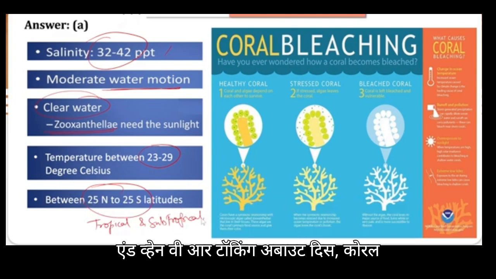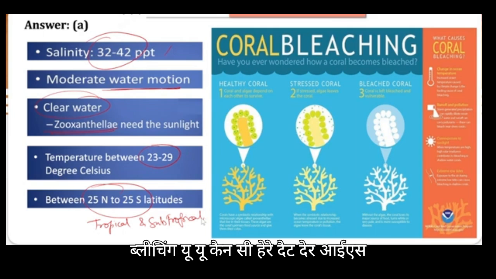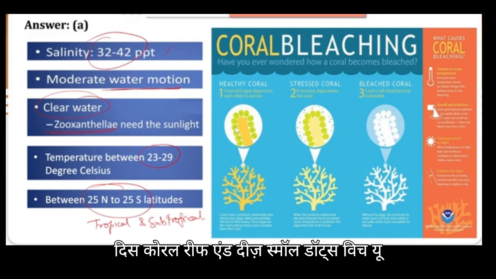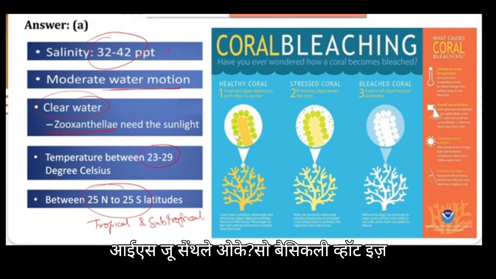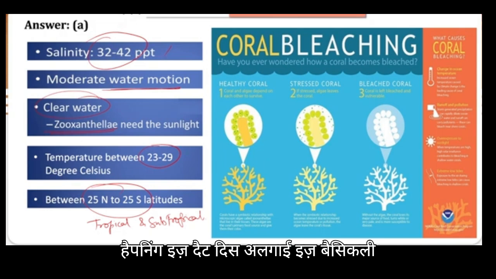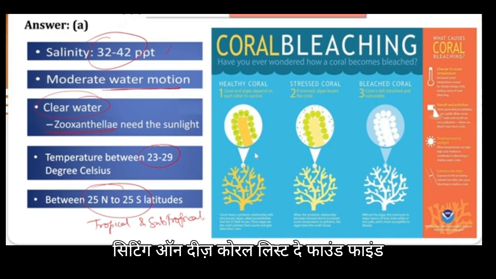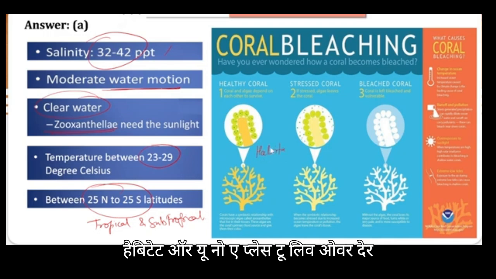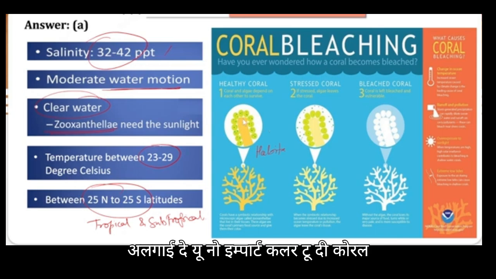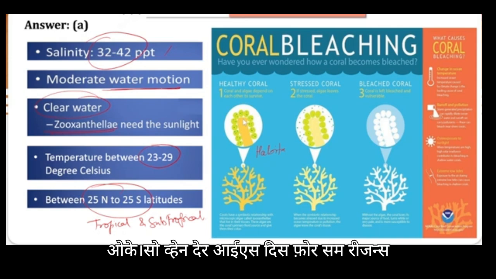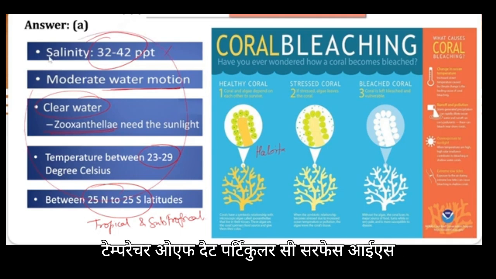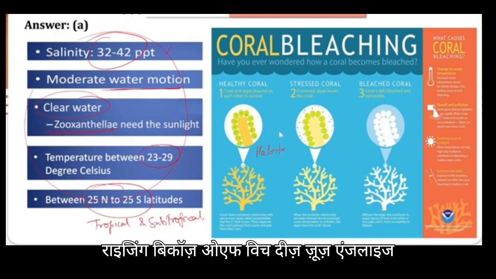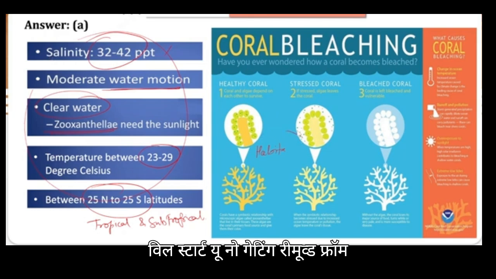Okay, and when we are talking about coral bleaching, you can see here that there is this coral reef, and these small dots which you are seeing inside this reef are basically your algae, that is zooxanthellae. So what is happening is that these algae sit on these coral reefs. They find a habitat, or a place to live over there, and these corals are supported by these algae. They impart color to the corals. Okay, so when for some reason these conditions are not fulfilled, or if there is ocean acidification, or the temperature of the sea surface is rising, these zooxanthellae will start getting removed from the corals.